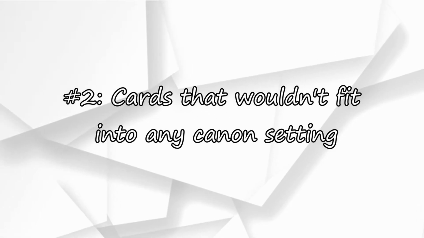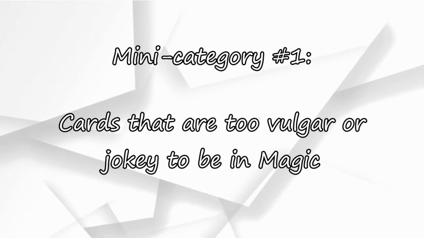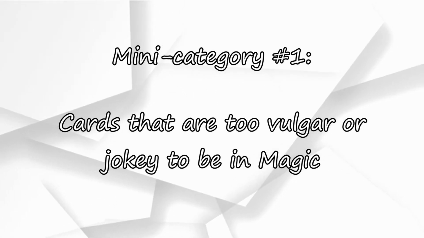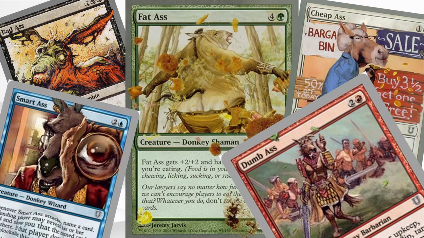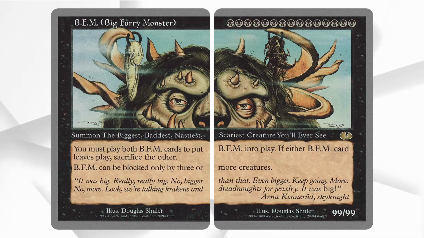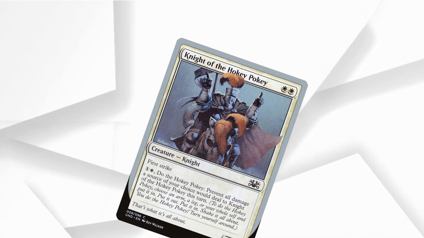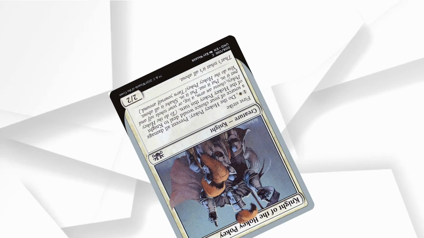Before we get into the reasonably canon cards, though, let's talk about what wouldn't fit into the canon. The first mini category here is any cards that are either too vulgar or too jokey to fit into Magic. And yes, this includes all of the ass cards. You are welcome. Notable mentions here are the Infernal Spawns, the Clamfolk, the BFM, and the Knight of the Hokey Pokey. I'm sorry, but you're gonna have to shake that arm around somewhere else. You're literally shaking the table.